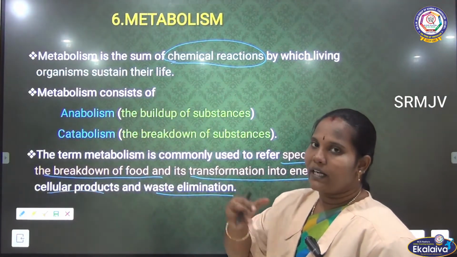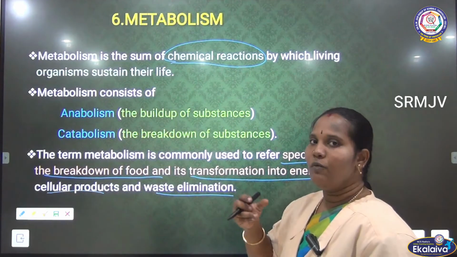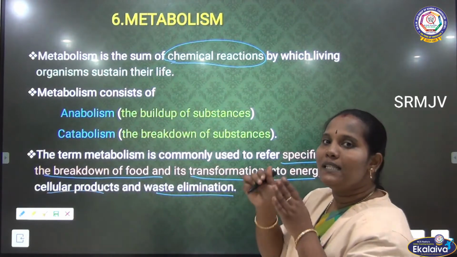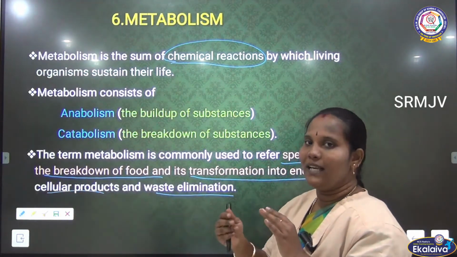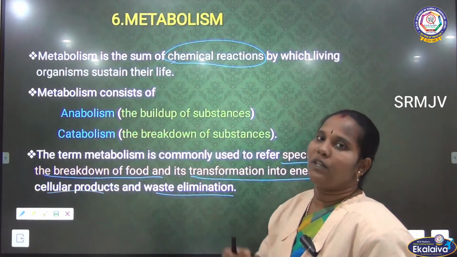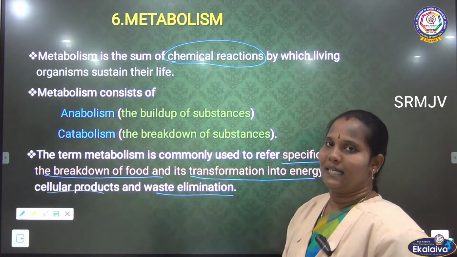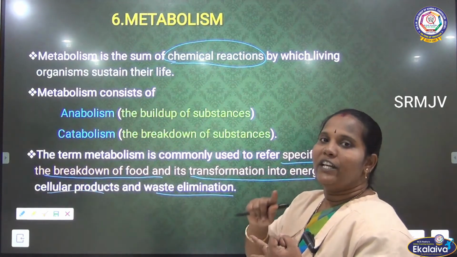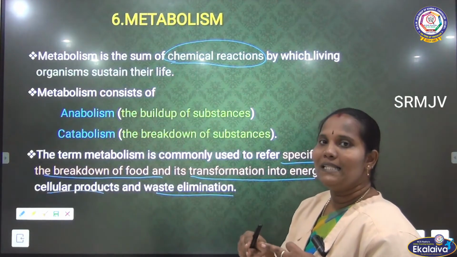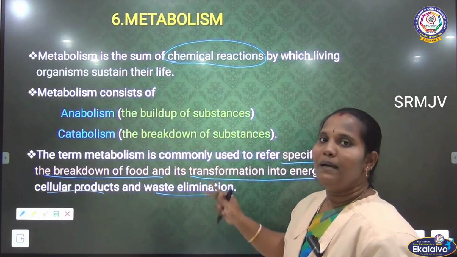Breakdown means carbohydrates are converted into glucose, proteins into amino acids, like that. So that is the breakdown of the food. After that, transformation into energy: the food energy is converted into energy like ATP. Apart from this, they also eliminate wastes from the body. So these three processes joined together are called the metabolism process. Clear? After the energy process, the wastes are eliminated from the body. So it is called metabolism.